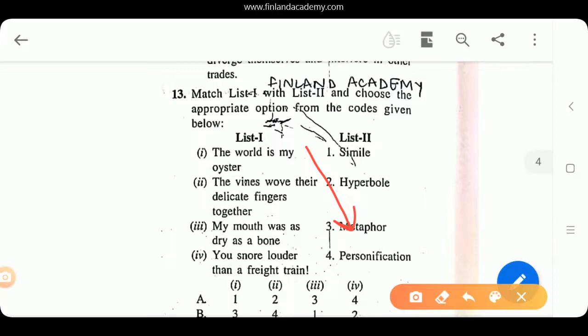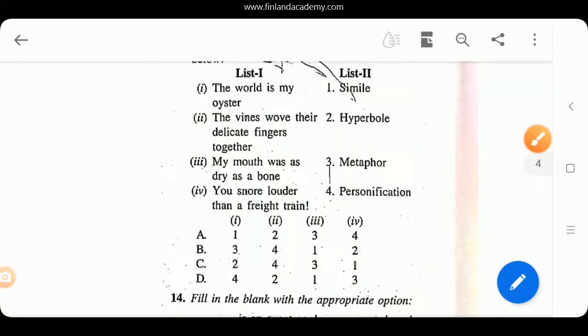Then, vines wove their delicate fingers together. It's going to be personification. It's a figure of speech that attributes human characteristics to non-living things. My mouth was as dry as a bone. The moment you see as or like in any sentence, you should be able to identify that it's going to be simile. And then, you snore louder than a freight train. Of course, it's an exaggerated statement. Any statement that is exaggerated in nature, any statement that you cannot take literally, is always a hyperbole. So B should be the right answer.